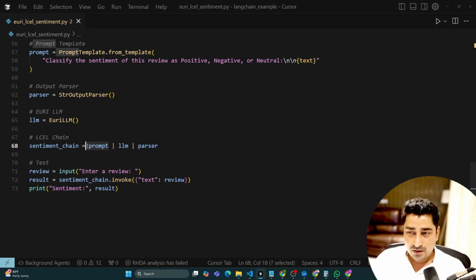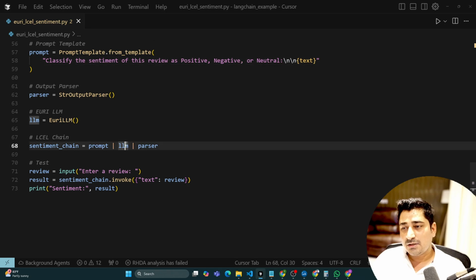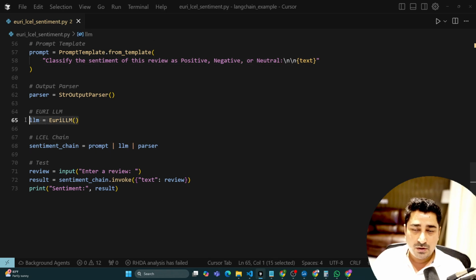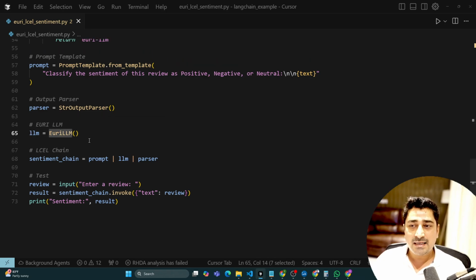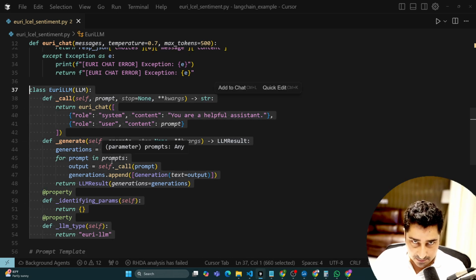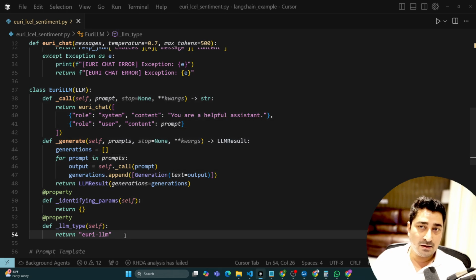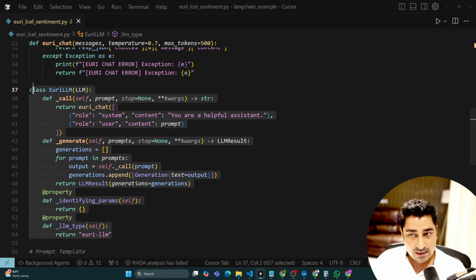So first the prompt will be taken, and it is going to create this entire prompt with my text, with my input, and then it is going to call my LLM. So I'm using a Euron LLM. You can use any LLMs out there, and LangChain provides many inbuilt configurations for other LLMs. But here I'm using a Euron LLM. What I have done is created my own custom class for the Euron LLM just to make it compatible with LangChain, because I'm not using any of the inbuilt or pre-supported LLMs by LangChain. I'm using my own custom one.